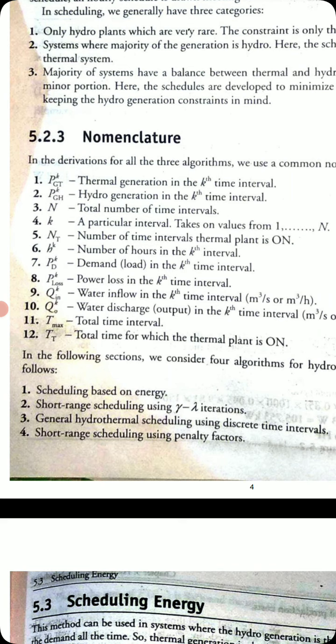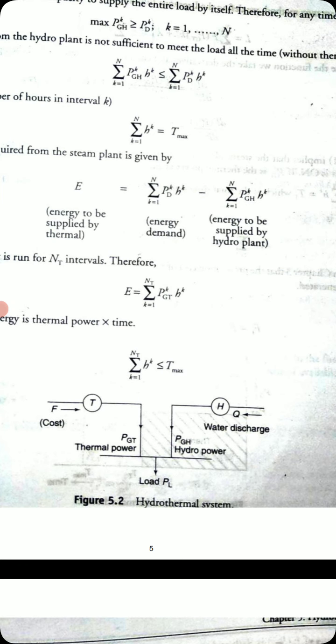Let us see the first one, the scheduling based on energy. In this method, hydro generation is the major component, but it cannot meet all the demand at all times, so thermal generation is also included. You can see in this figure how a hydrothermal plant is working.